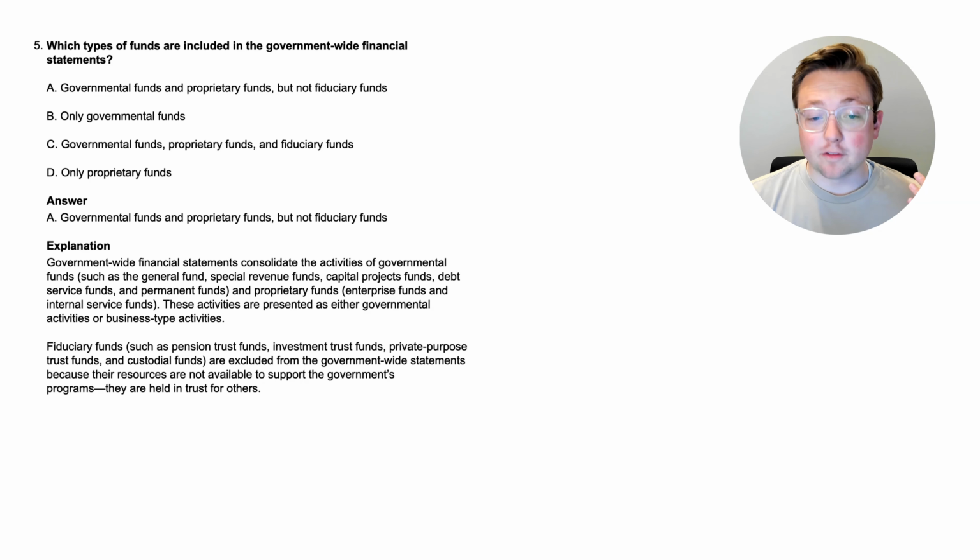Let's go through this. Government-wide financial statements consolidate the activities of governmental funds, such as the General Fund, Special Revenue Fund, Capital Projects Fund, Debt Service Fund, and Permanent Funds, which, by the way, those are the governmental funds. And we're going to talk more deeply about those in a future video. But again, government-wide financial statements take into account the governmental funds, which is all those 5 funds: the general, special revenue, capital projects, debt service, and permanent funds.